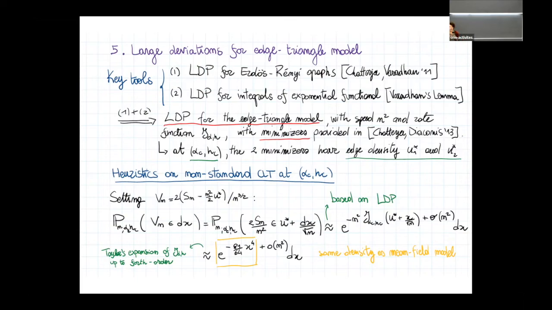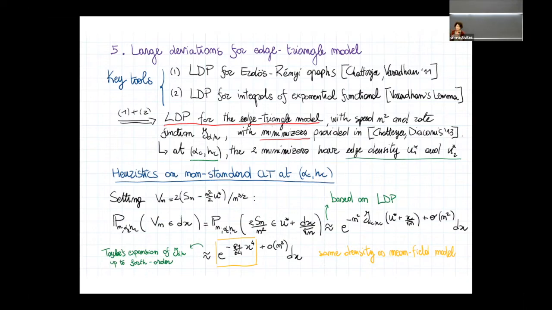We have seen that exponential random graphs are essentially obtained by tilting the measure of an Erdos-Renyi graph. So in fact, one can use a large deviation result, what is called the Varadhan lemma, a large deviation principle for integrals of exponential functionals.